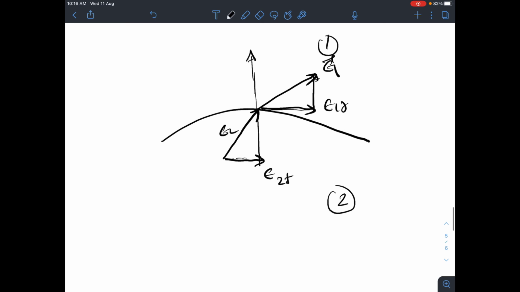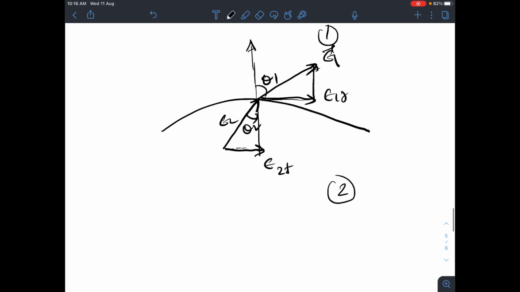So let us say that these are making angles theta 1 and theta 2 with the normal to the surface. If they are making angles theta 1 and theta 2 with the normal, what will be the tangential component E1t? If E1 is this one and this is theta 1, you know that the sine theta component will give you E1t, so E1t equals E1 sine theta 1.